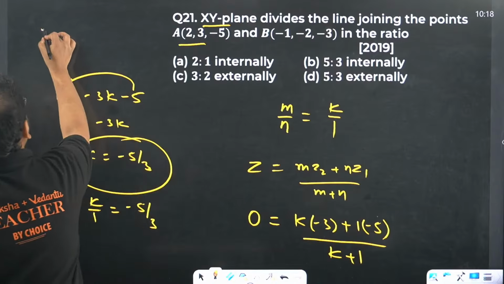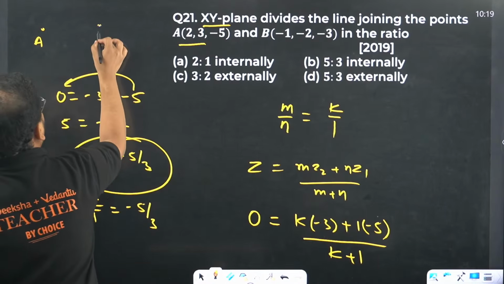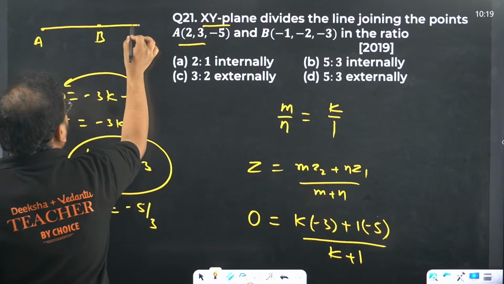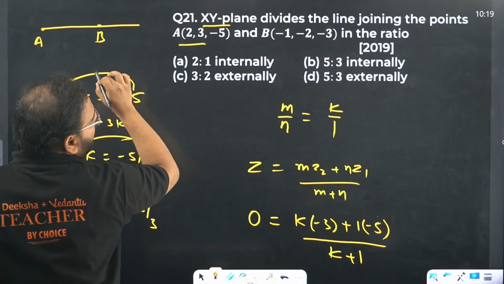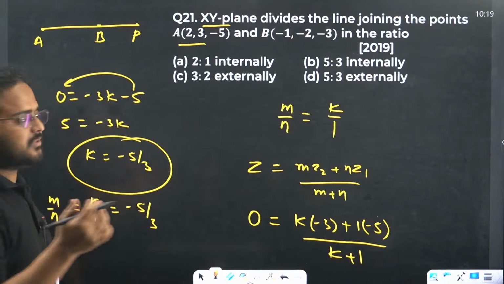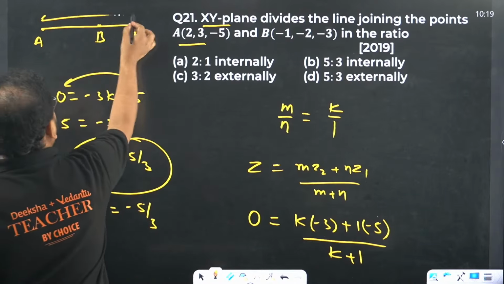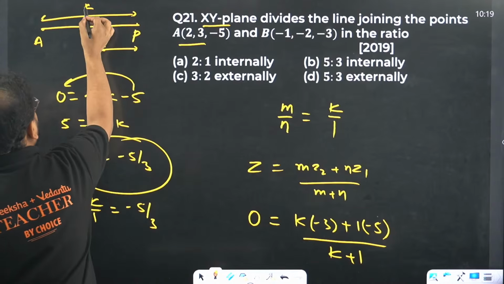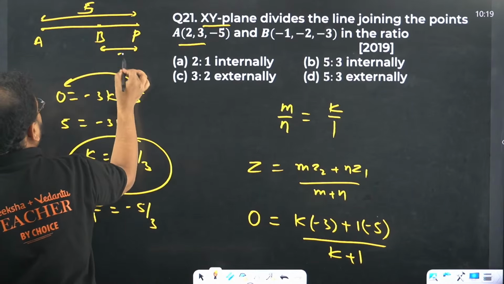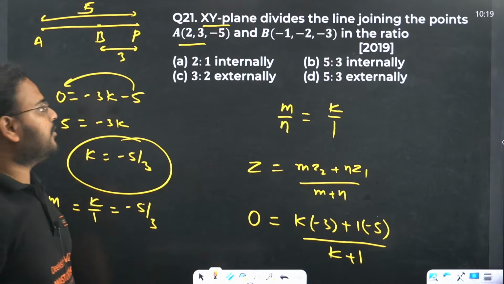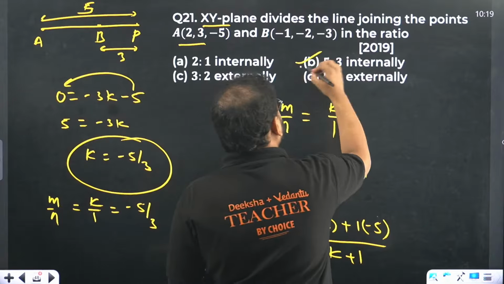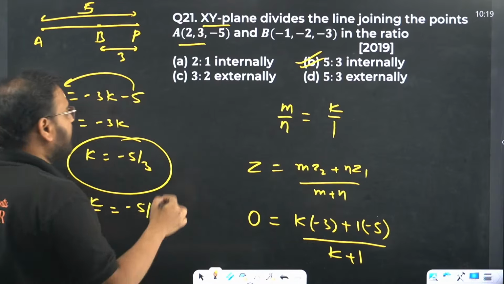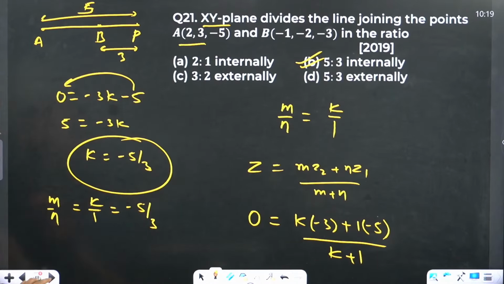If the line has A here and B here, and the point is P, then the section created is an external section. This is your k and this is your 1, so this will be 5 and this will be 3. So the section is 5 to 3 externally, because of the negative sign that we got.